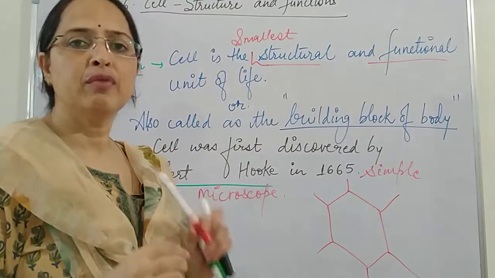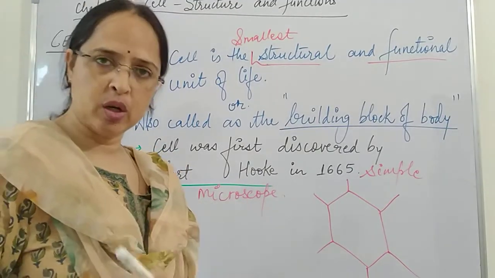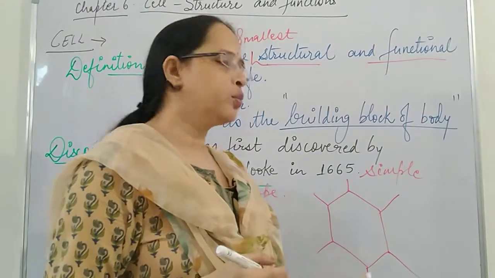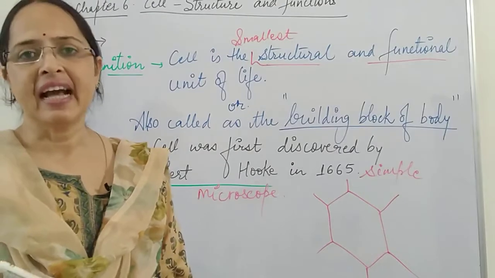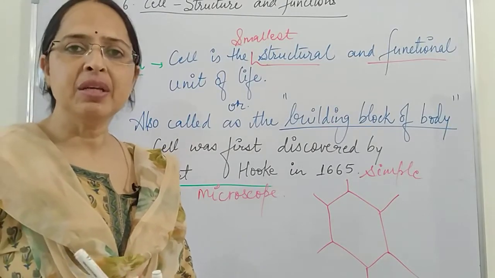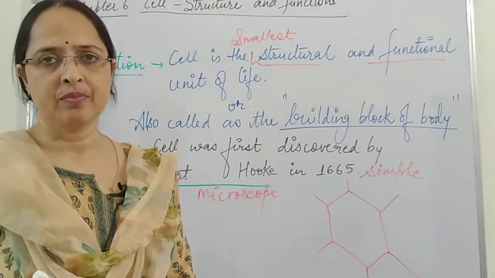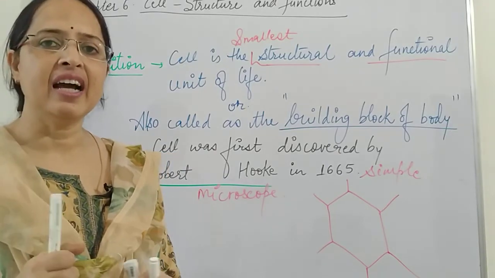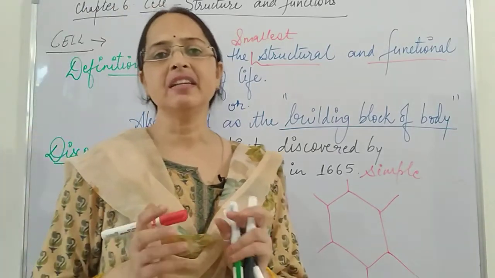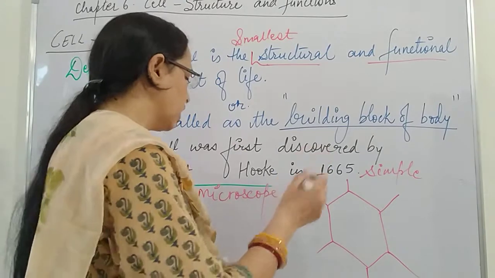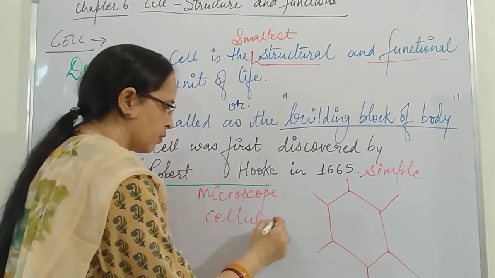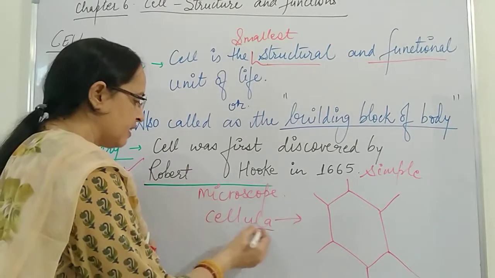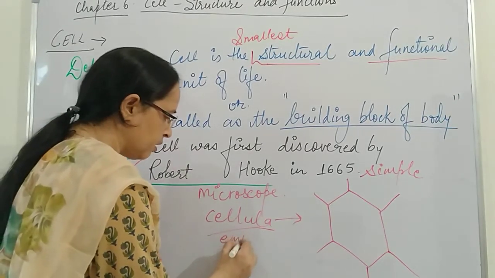The first cell which was observed was from the cork, and the cell appears to be hexagonal like a beehive, and he called it as cell. Cell means empty room, because the word cell has been derived from the Latin name called cellula. Cellula, this is the Latin name and it means empty room.